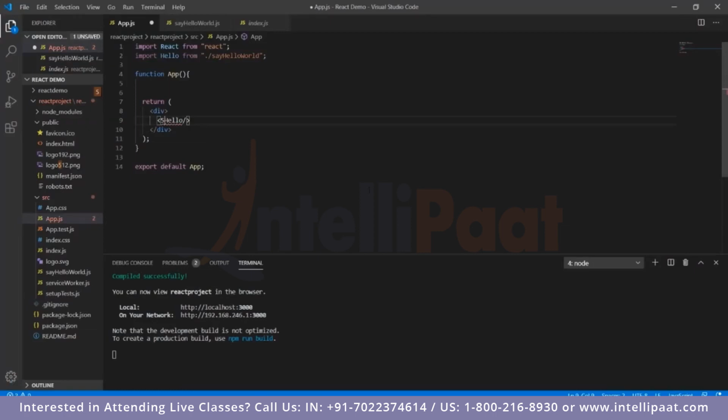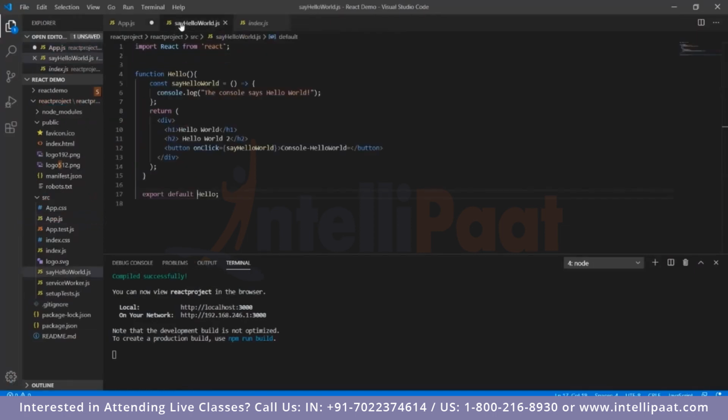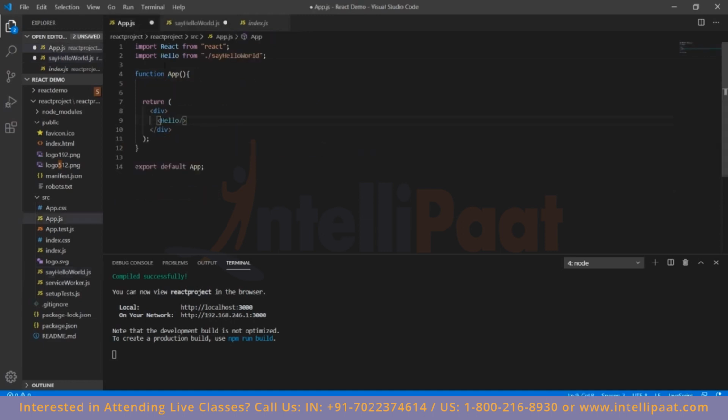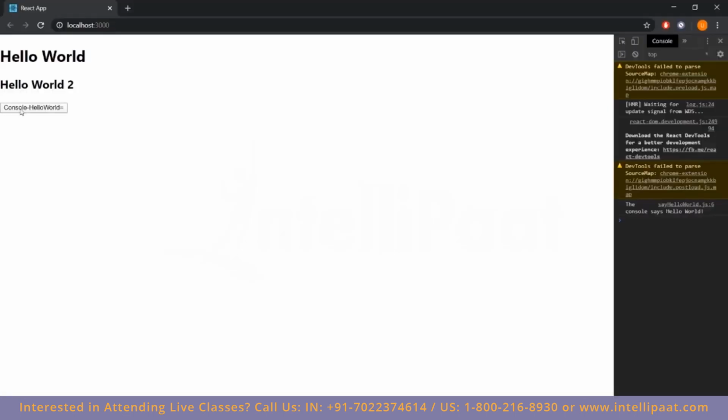So what we were doing wrong was we were not using proper casing. In the say hello world function, we were starting with a small s, which was not proper casing syntax followed in JS. So we'll remove that and export it with a capital letter, which is just a function Hello, and we are importing Hello from say hello world. Once we do that and just use the Hello function over here, we achieve this. It basically gives the same output. Console says say hello world.